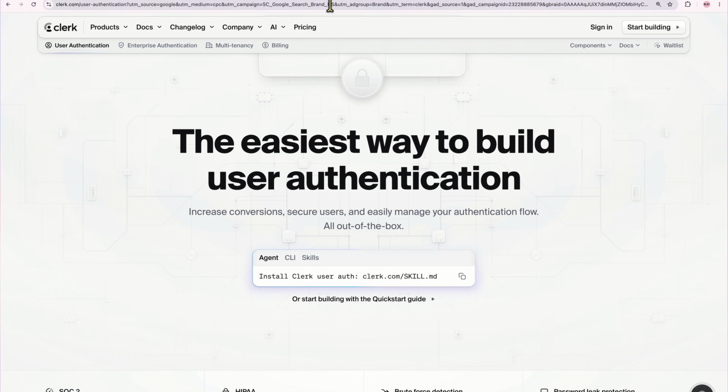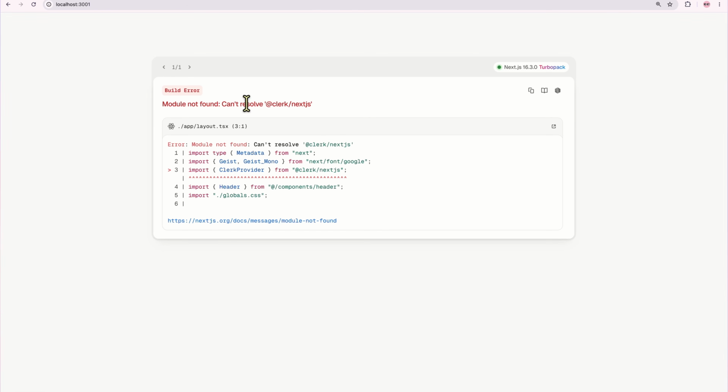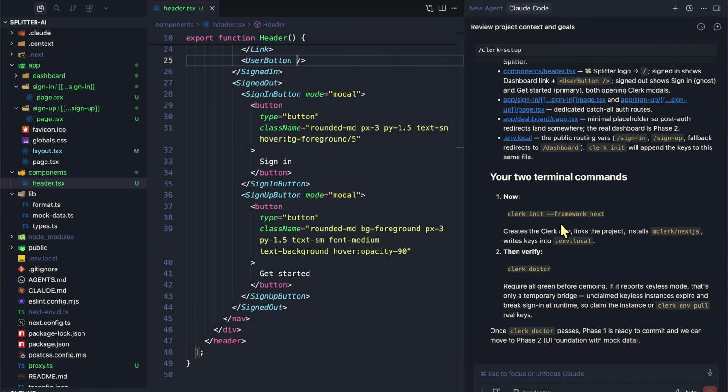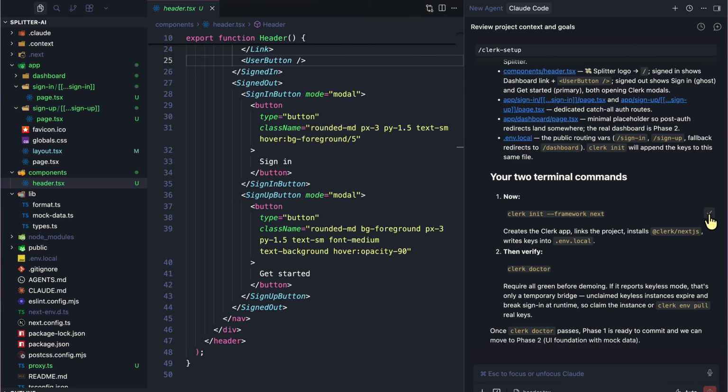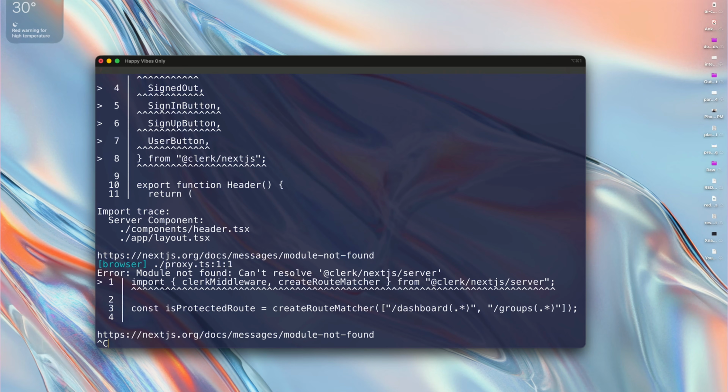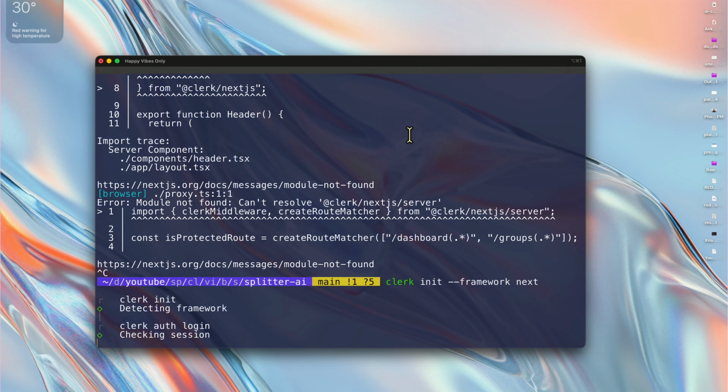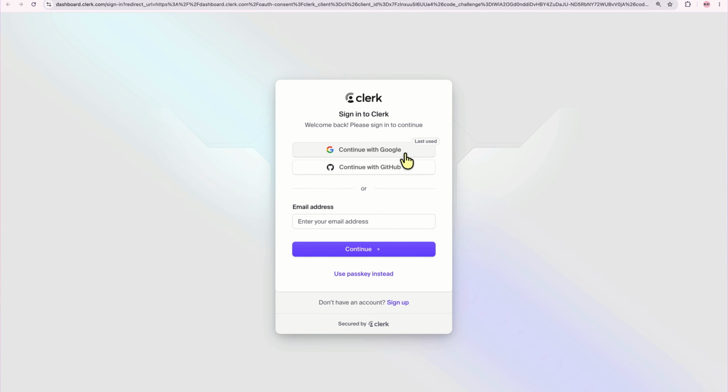So if we go back to localhost 3000, it has not actually installed it. So it creates the Clerk app, then verifies. Once Clerk Doctor passes, phase 1 is ready to commit and we can move towards phase 2. So this is what it has done so far. So let's copy this, head over to the terminal and paste it. And now you can see that it is getting us to sign up.